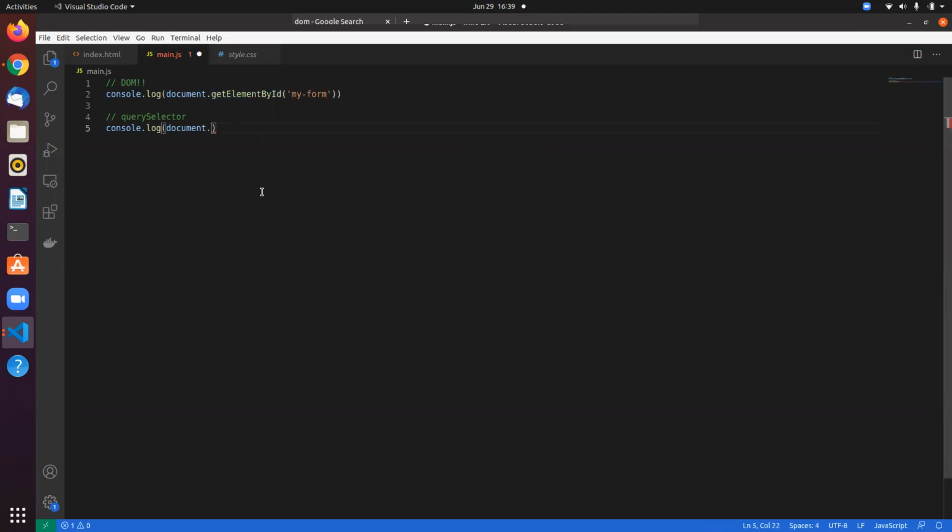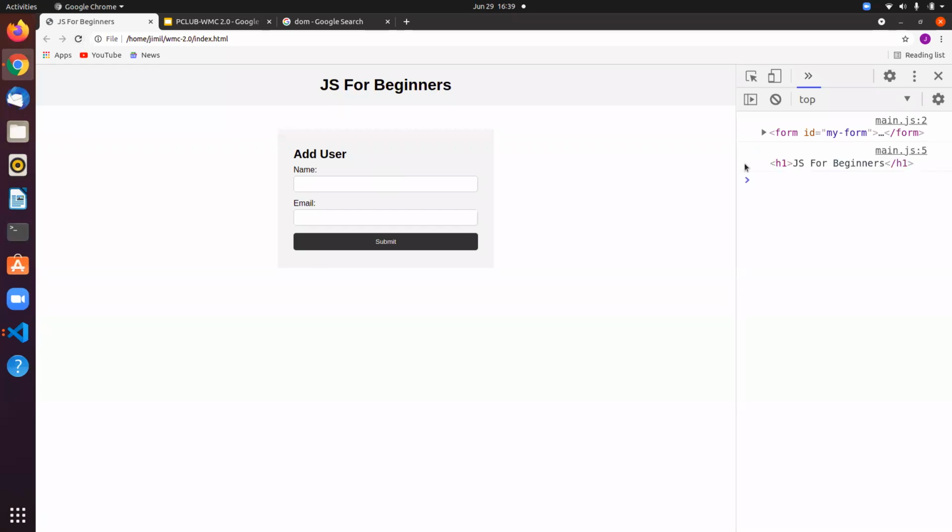But with querySelector, you can select anything. You can even select HTML tags. If I refresh this, it outputs this HTML tag.